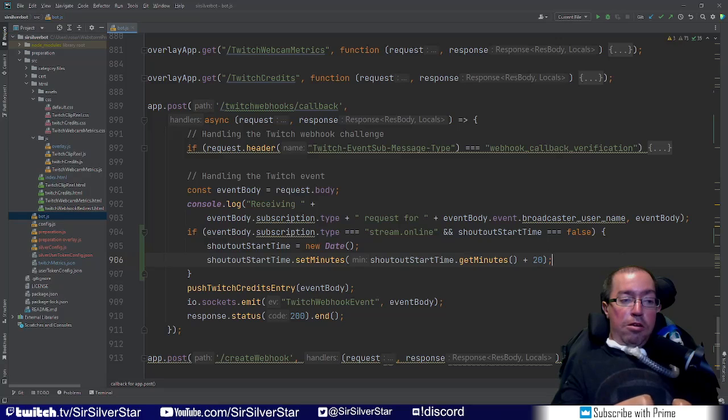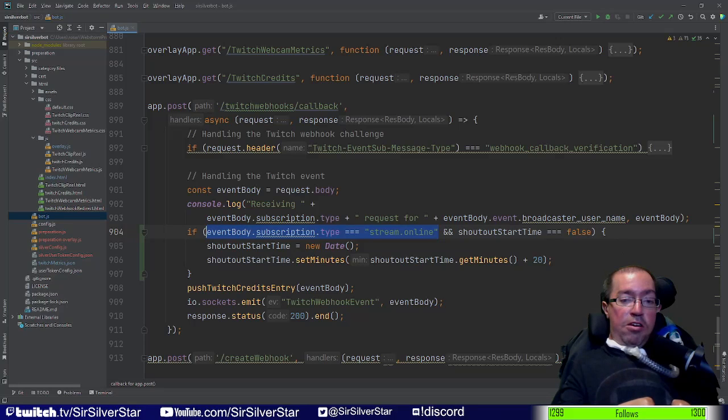And you may be wondering why I have this as part of the condition within our initial check. The reason that we do this is to make the bot more fault tolerant. By that, what I mean is, if the stream was to die and then come back on, say your internet dies or Twitch has problems, and you get a second stream online event from Twitch. We only want this to be set once whenever the stream starts.